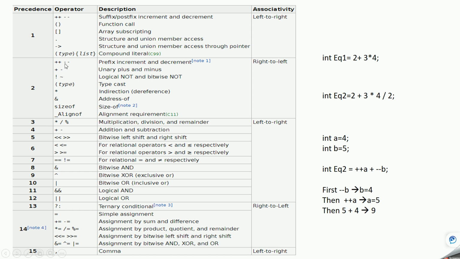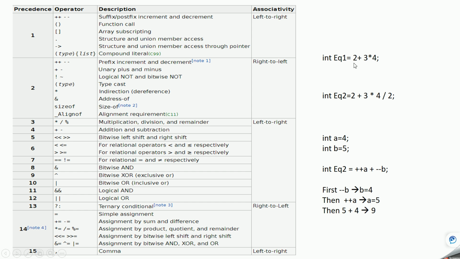Then we have another operator, plus plus, plus minus, minus minus. This is called pre-increment, decrement. This has to be performed next, meaning it has second priority. Similar to that, there is multiplication, then division, then modulus, the remainder operator. This has third priority. Like this, there are many operators, each with various priorities defined. This is nothing but the precedence value for each operator. Now let's take an example to understand precedence and associativity.